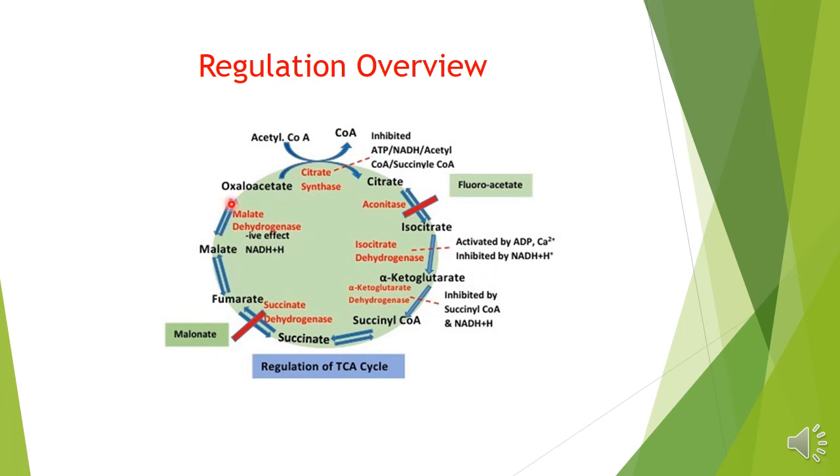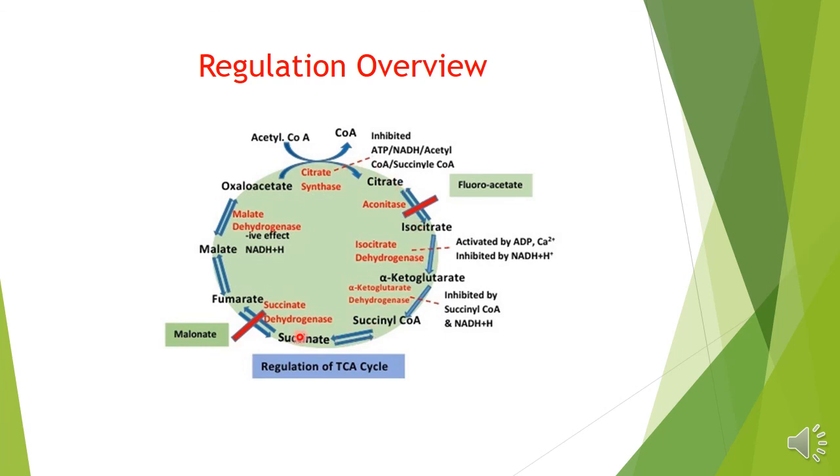In addition to the regulation, this figure also explains how the cycle works in a cyclic manner. There is direct proof, as certain inhibitors have been used. One such inhibitor is malonate, and fluoroacetate is another. Malonate is a competitive inhibitor for succinate dehydrogenase. They used malonate as an inhibitor, and after the addition of any of these intermediates like fumarate, malate or oxaloacetate, there was an accumulation of succinate.